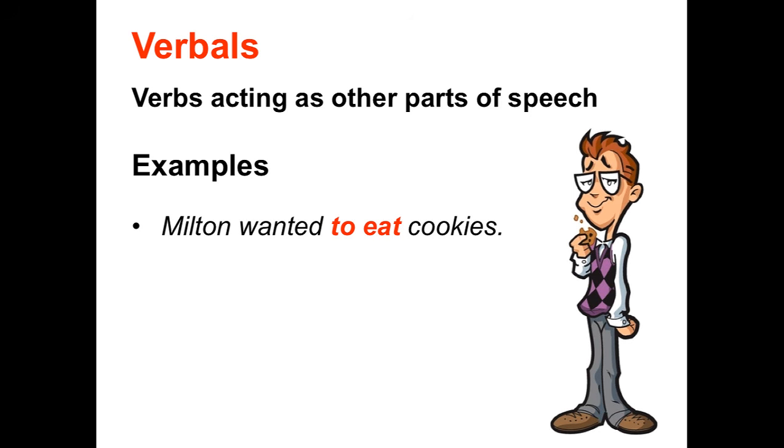The predicate or action in this sentence is wanted. The subject or noun that takes the predicate is Milton. Milton wanted. Eat is a verb, but in this sentence it's not functioning as a verb. Milton is not eating. Milton is wanting. And to eat cookies is the thing that he wants.